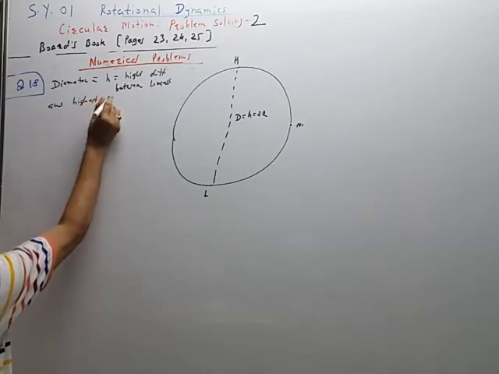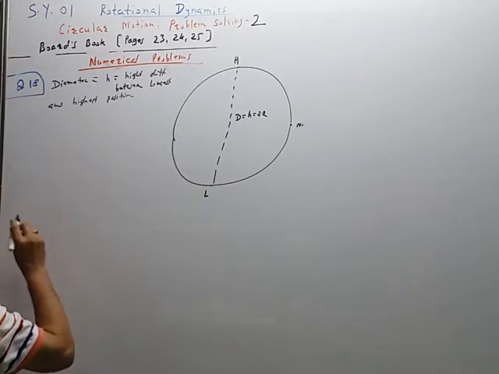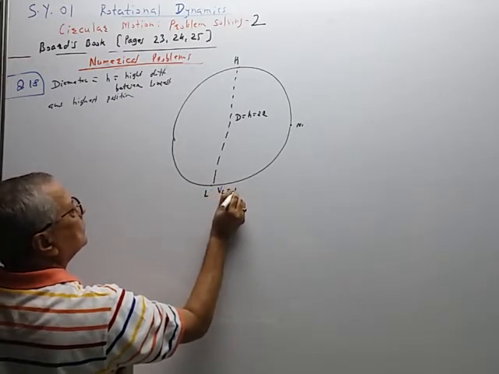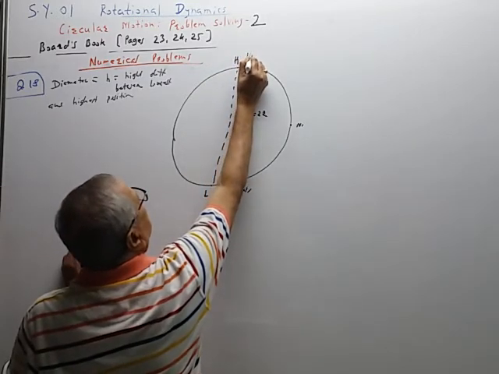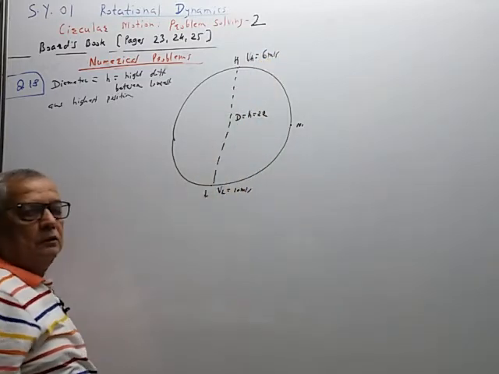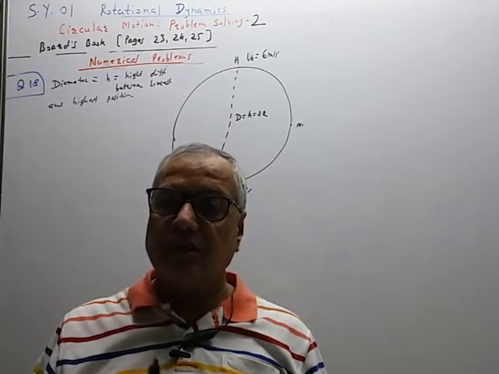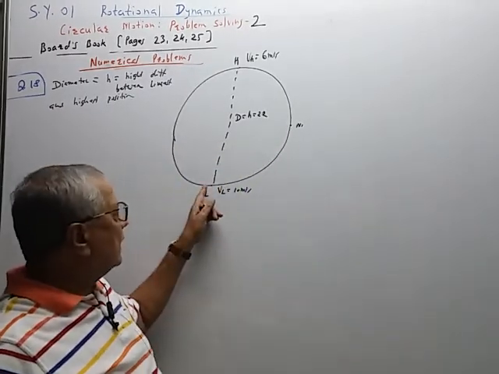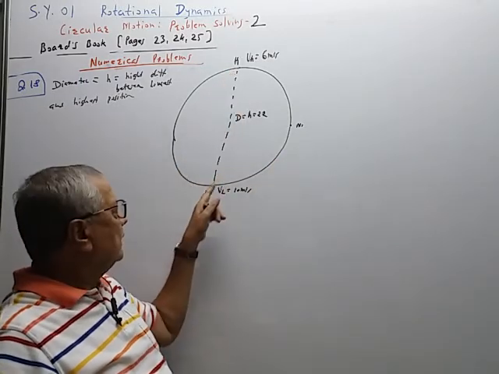Lowest and highest positions. So this VL is given 10 meter per second. This VH is given 6 meter per second. The problem says the speed varies from 6 meter per second to 10 meter per second. So in vertical circular motion, as the body rises from lowest position to highest position, then its